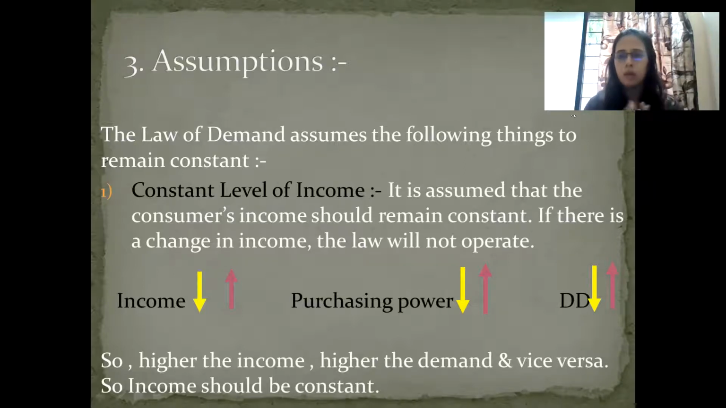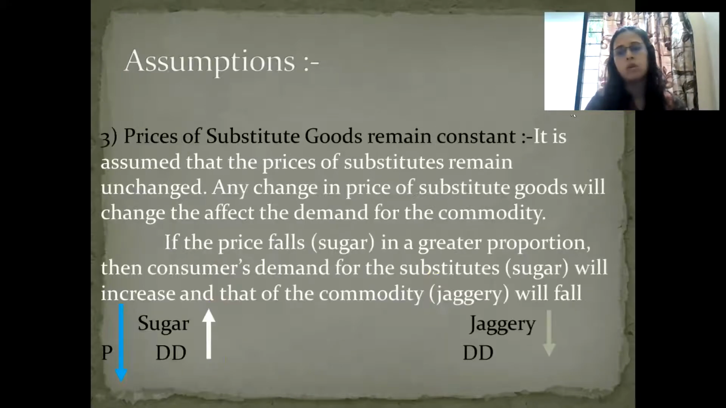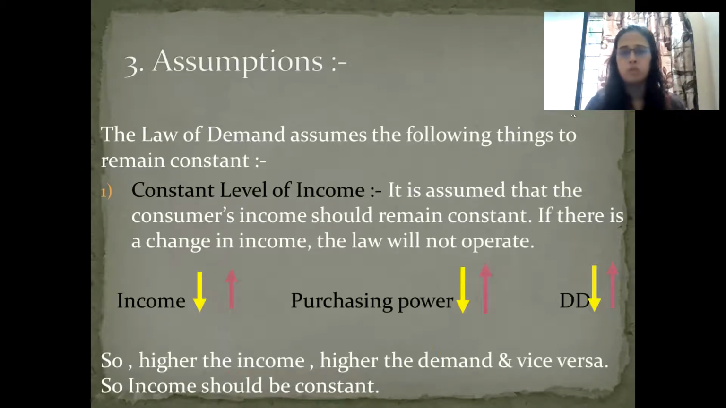Remember students, whenever a law is proved, for proving that law we have to assume a few conditions. If these things remain constant, then and only then is it possible to prove this law. So let's begin with our first assumption, that is constant level of income.